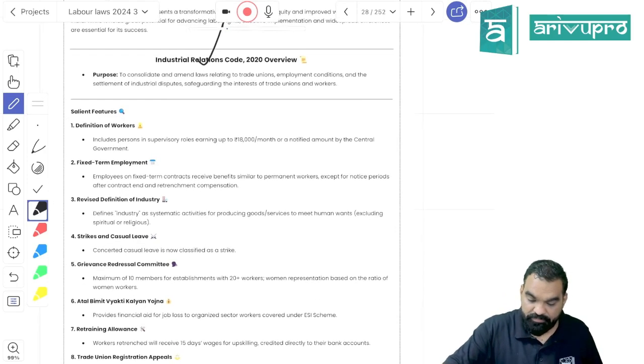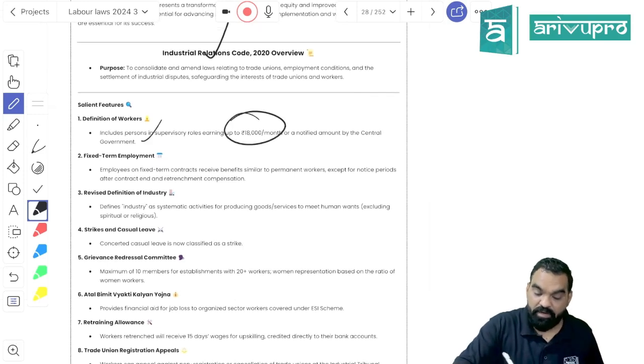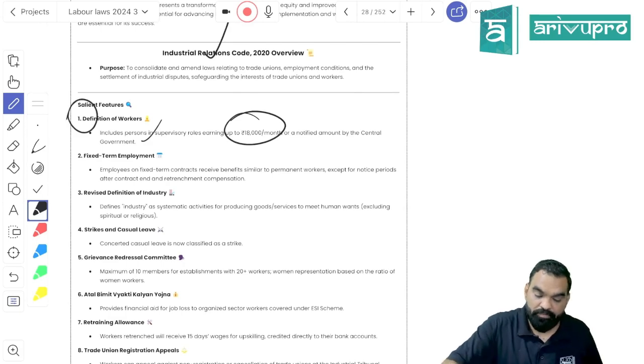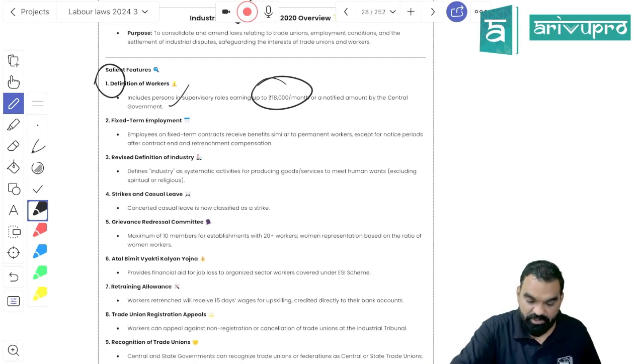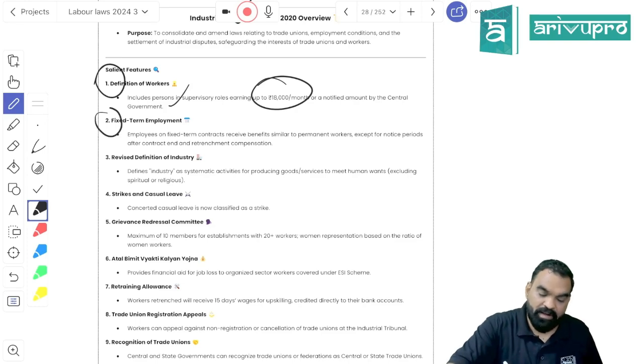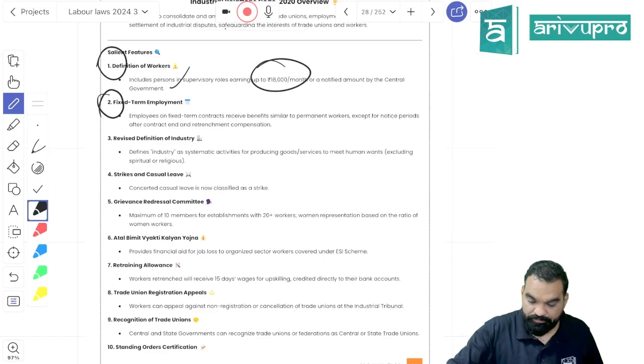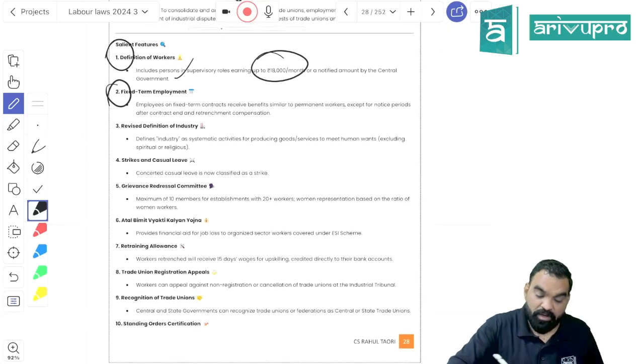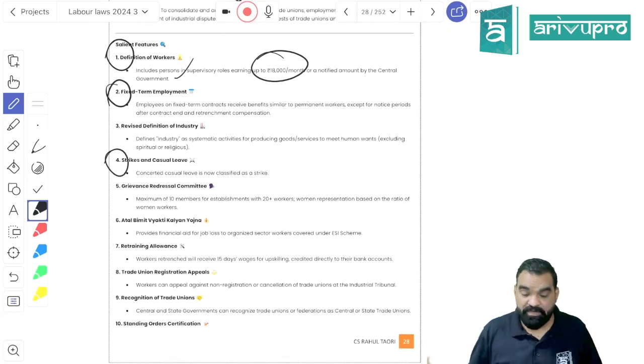the Trade Union Act, right? The definition of worker now includes, under this act, any worker whose salary is up to 18,000, even if he is performing a supervisory function. If you are a contractual employee, you are going to get the same benefit as a permanent employee. That is the second amendment. Earlier, concerted casual leave was not classified as a strike, but now it will be classified as a strike.